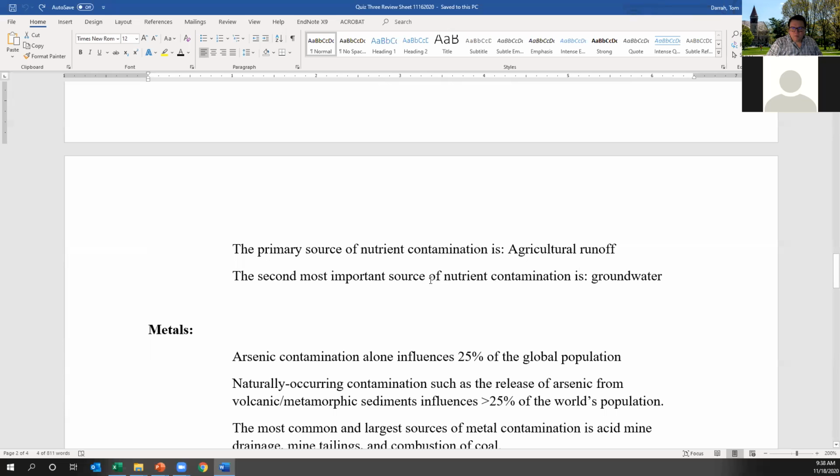And basically, the second most important source of nutrient contamination is groundwater. This is not necessarily led by agricultural activity in general, but agricultural runoff off the fields into the streams and the lakes is the most important source. But there's also nutrient contamination that's accumulated from water percolating into the ground that can cause major issues.